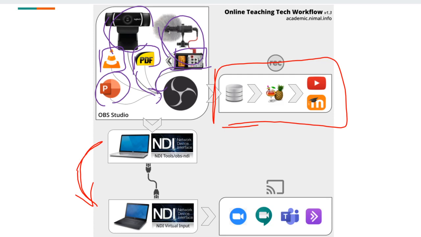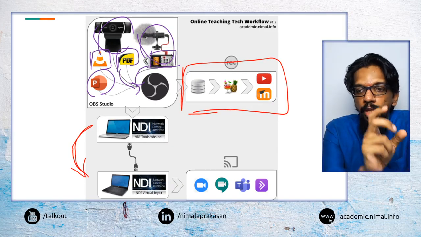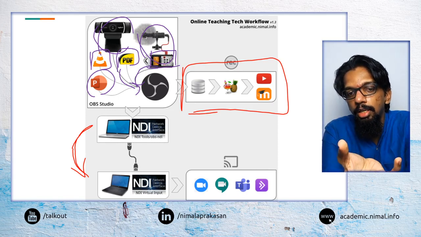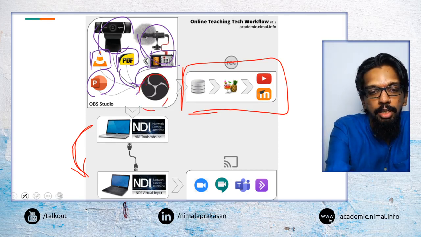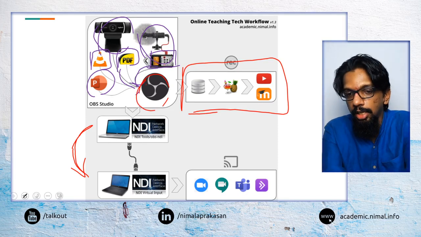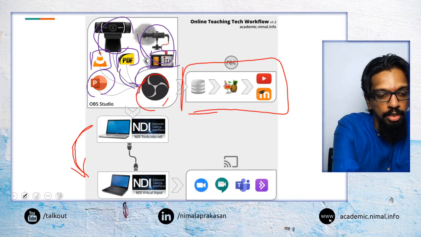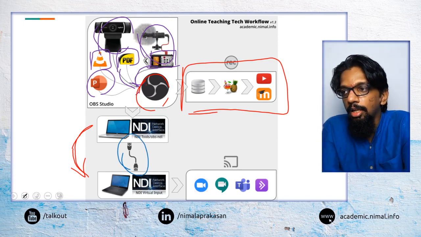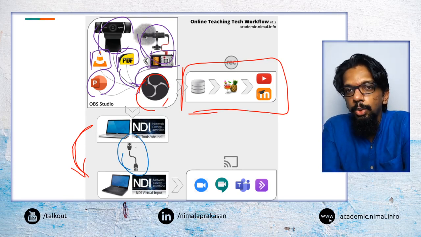So there I use the OBS NDI plugin in conjunction with NDI Tools. That takes whatever output is being produced at OBS and sends it across to the second laptop. And these two devices are directly connected through an Ethernet cable.